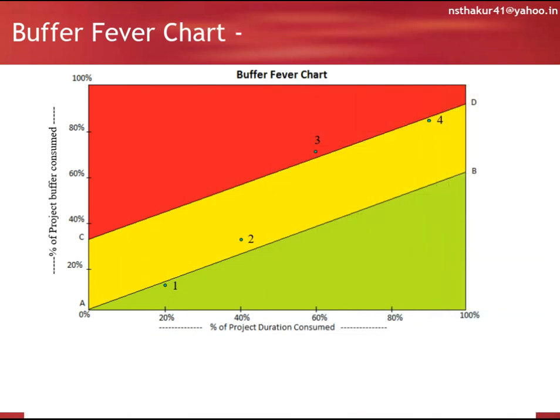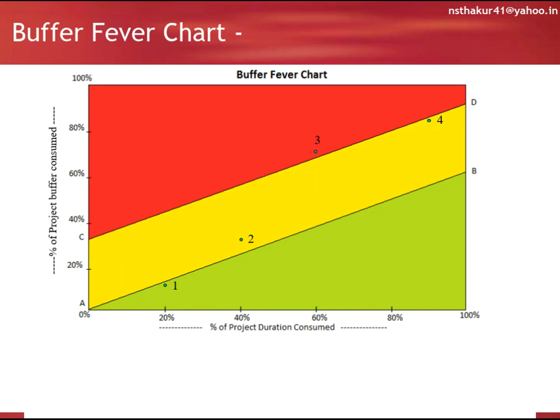Buffer fever chart: it is used for monitoring and controlling the project progress. In this chart, percentage of project duration consumed is shown on the x-axis, and on the y-axis, percentage of project buffer consumed. It is divided into 3 zones: green zone, yellow zone and red zone. 4 points are marked to check the performance of the project at a particular time.